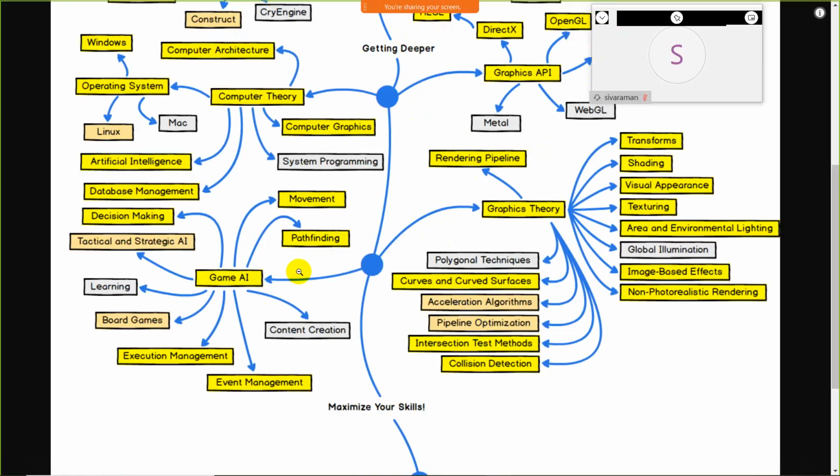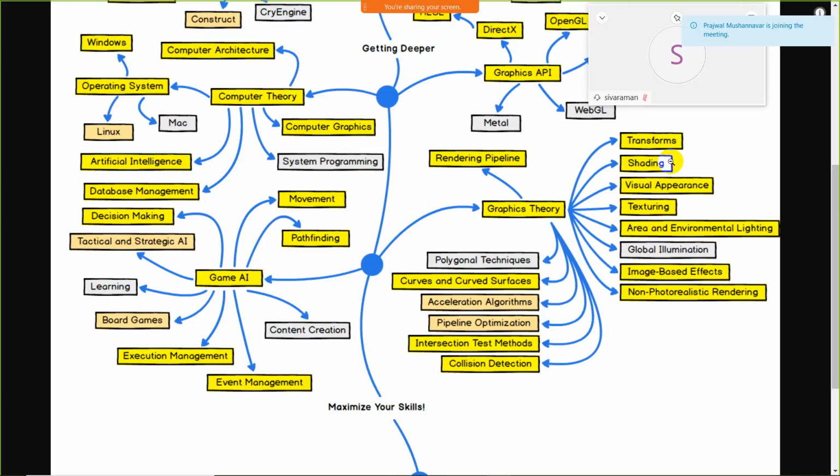So, guys, along with game artificial intelligence, you must have knowledge about graphics theory. Graphics theory, as we know, in academic study you have learned graphics like 2D effect, 3D effect, front view part, back end part. So in game development, you have to learn all those things like transformation, how the game looks from the front end part, back end part, from side view, top view. So all this comes under the transform factors.